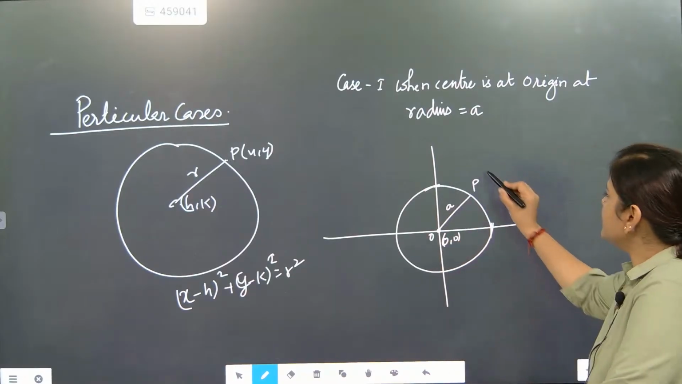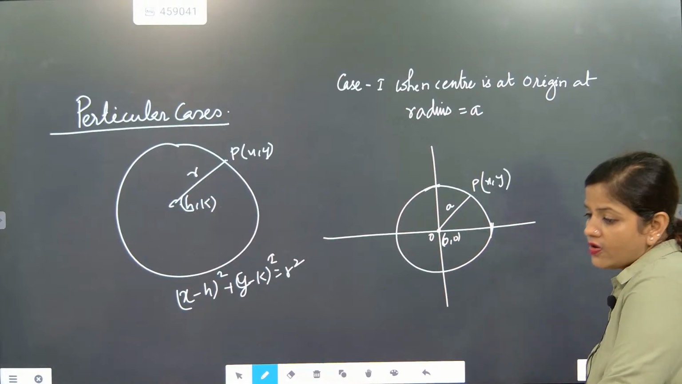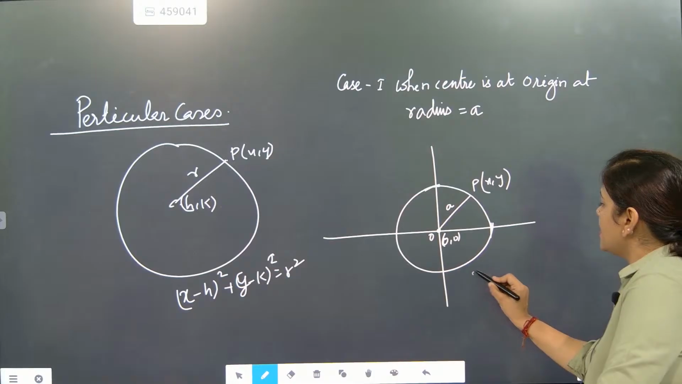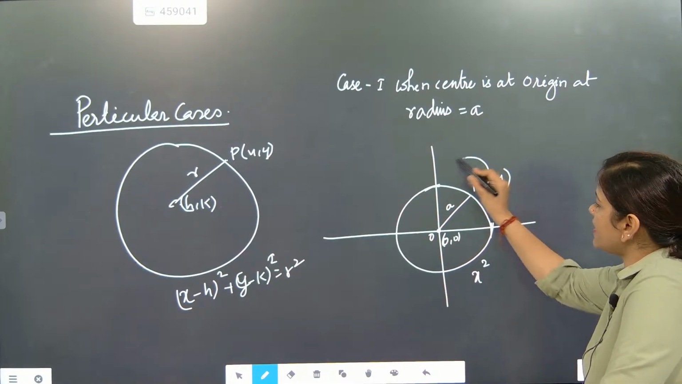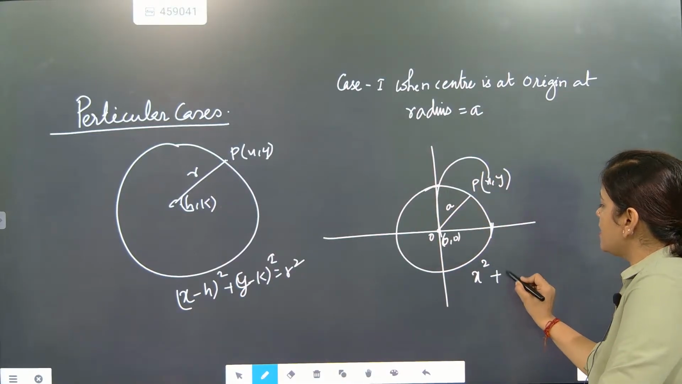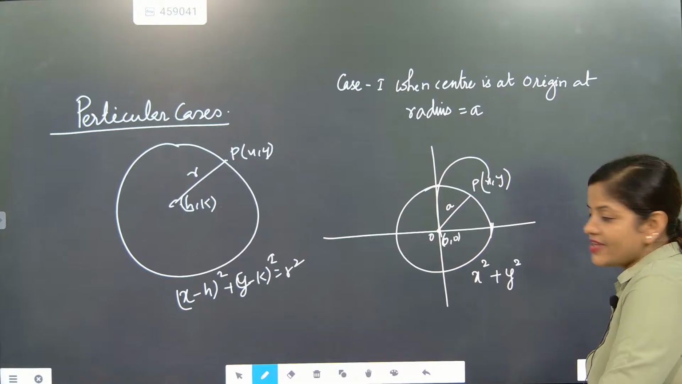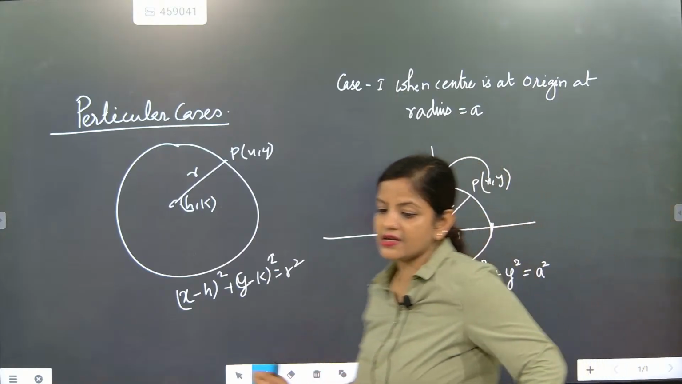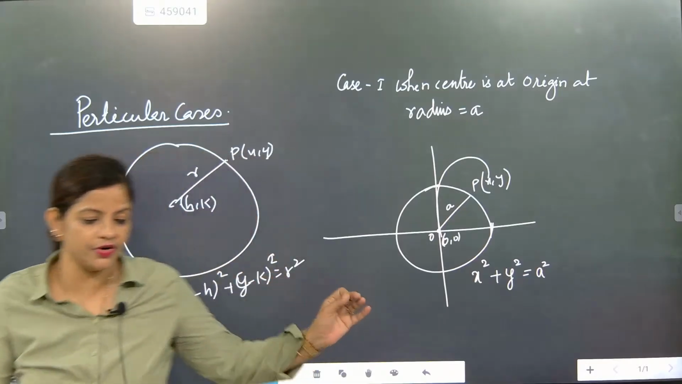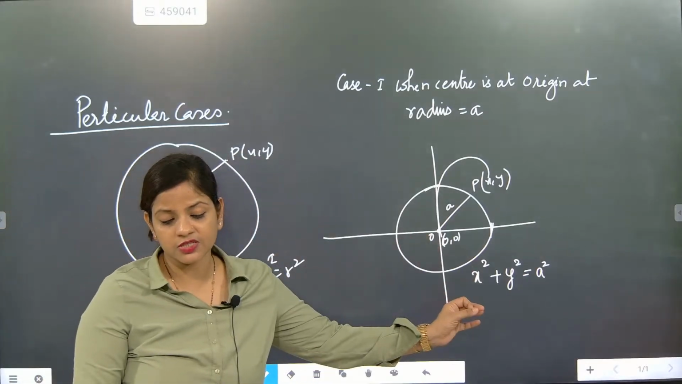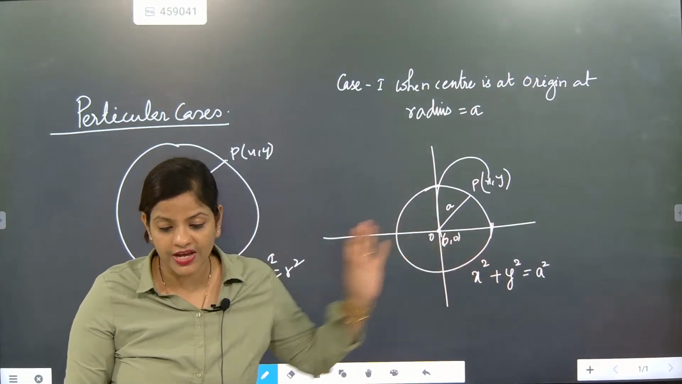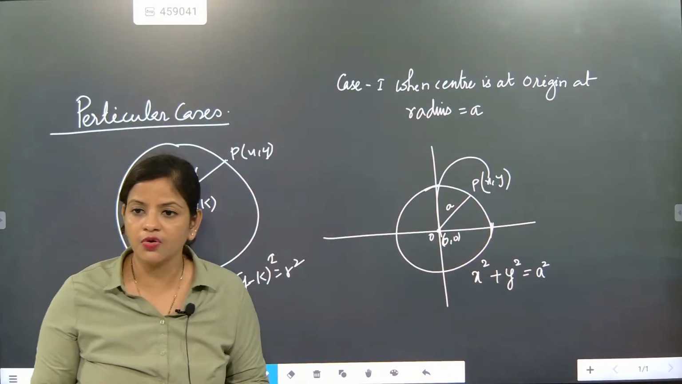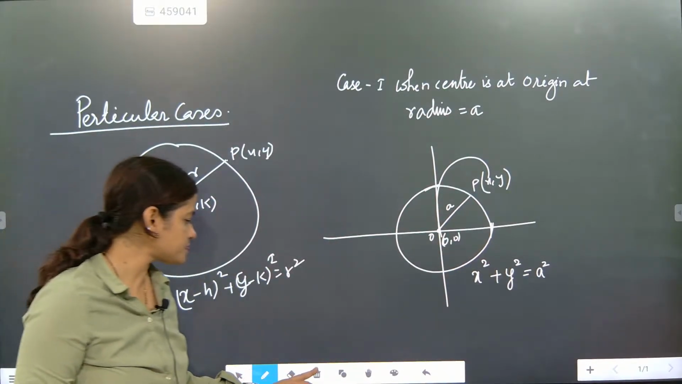Now P point is taken as x comma y. Then what will be the equation of the circle? The equation of the circle in that case will be written as x square, because x minus 0 is x square, y minus 0 is y square, and radius will come as a square. So the standard equation dissolves into this form, x square plus y square is equal to a square when the origin is at center. Nishika understood? Everybody understood? Okay, this is case 1.